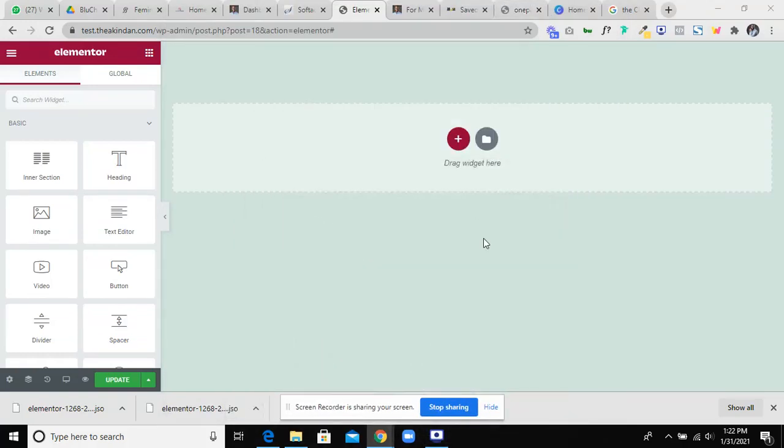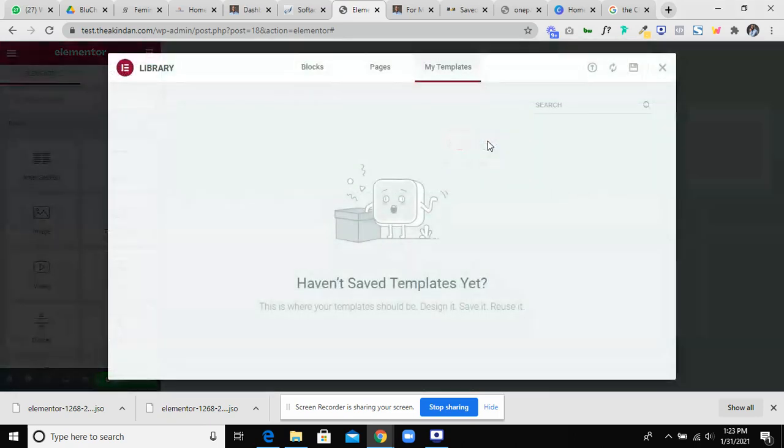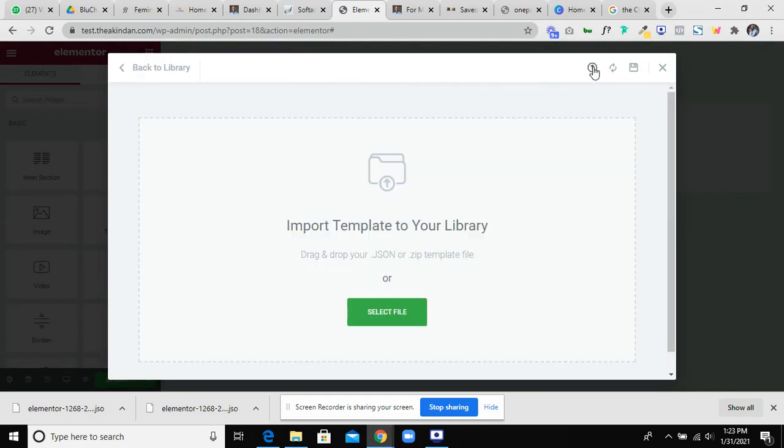So we'll start building our templates, our one-page website. First, I'm going to add the template. I'm going to click on Add Template. Then you see this arrow which says Import Templates, and click on it. So I have my template download here, or I can select a file. So I'm going to select a file.